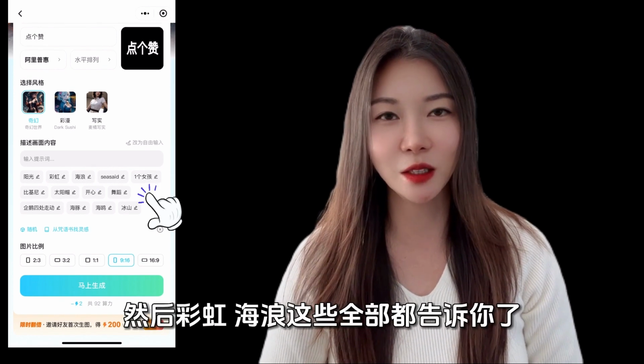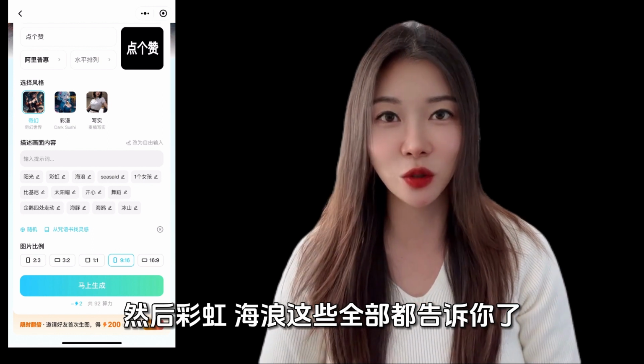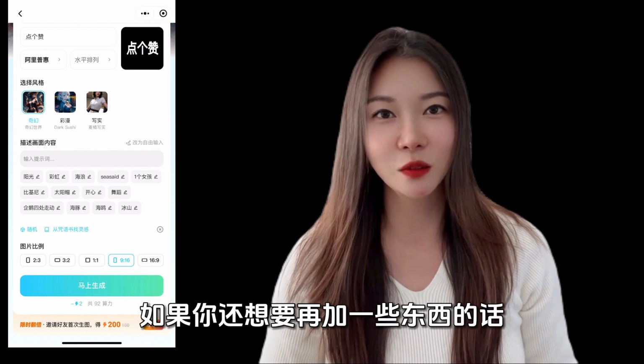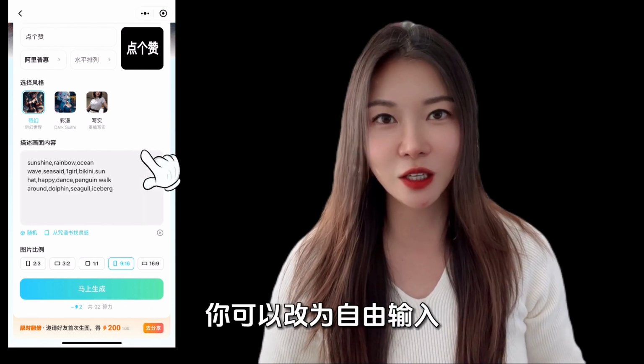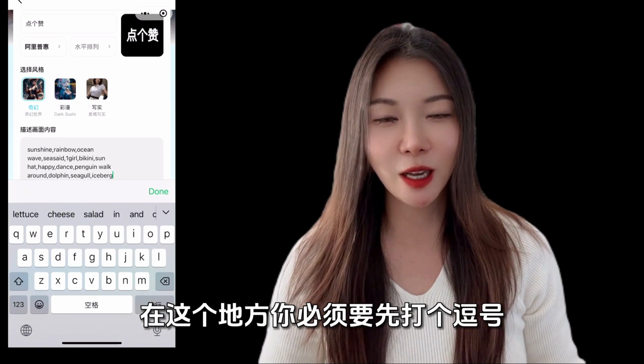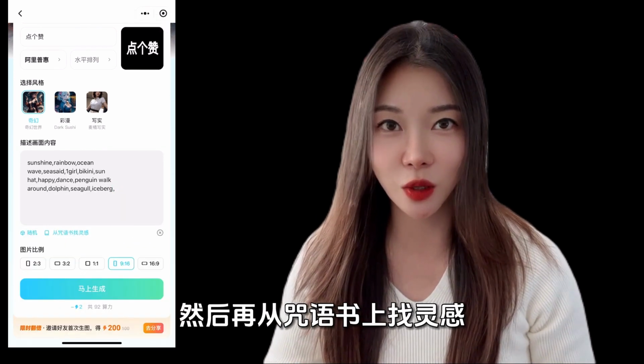You can see its black background and white words come out, that is to say, it already has a text base. At this time we choose the style. You can choose fantasy, comics or realism. I will choose fantasy.